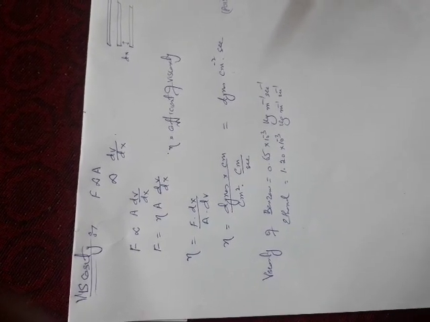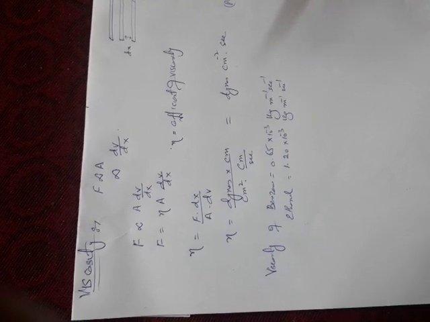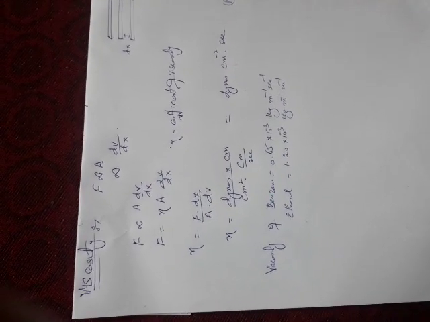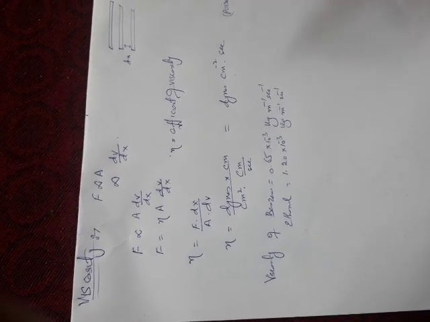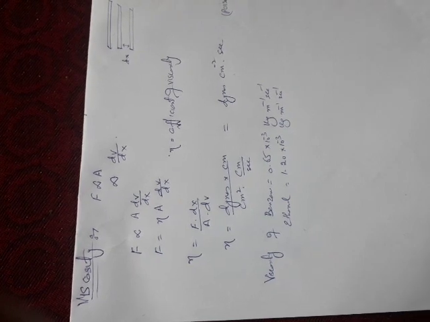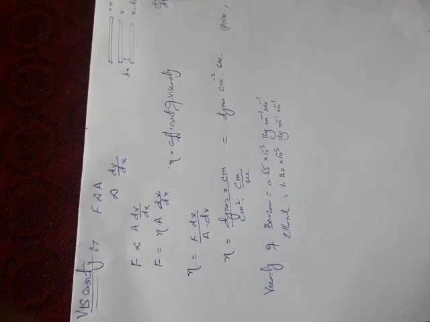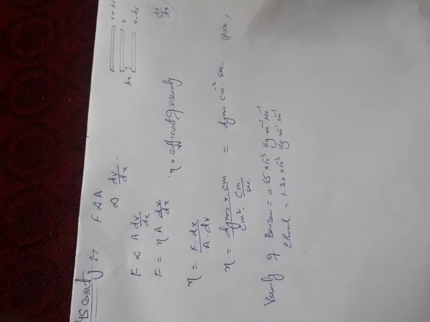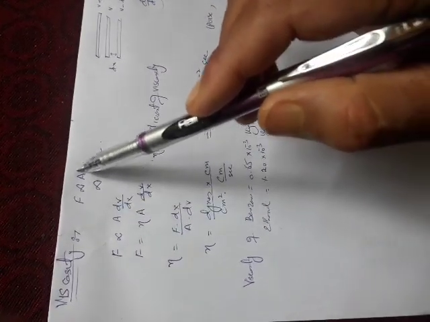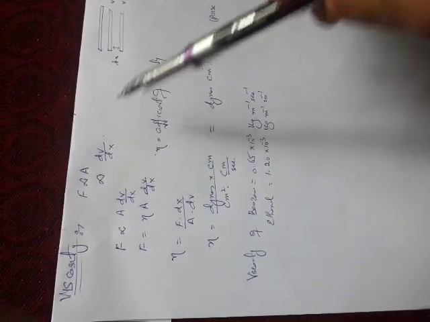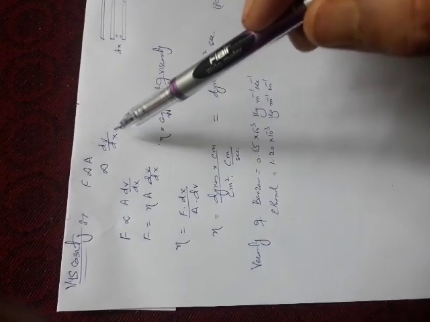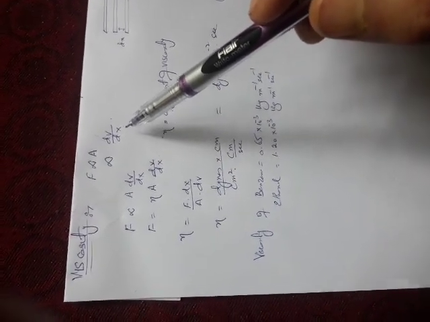Now the force required to maintain the flow in these three layers I have shown here is directly proportional to the area of contact between the two layers, and also the velocity gradient which is given by dv over dx. So we can write this force is directly proportional to the area of contact between these two layers, and it is also proportional to this velocity gradient, that is dv over dx.